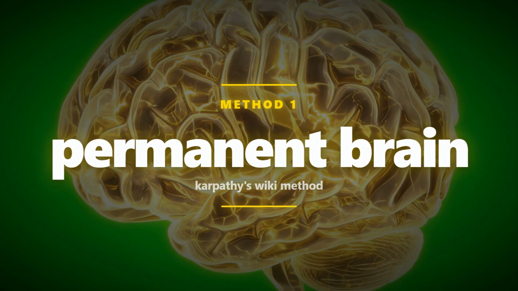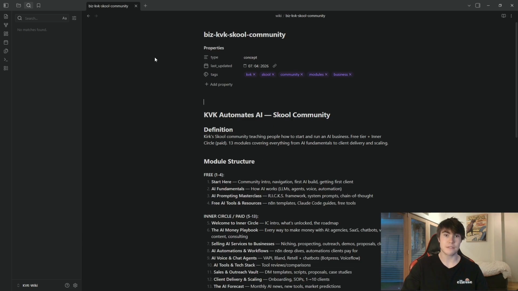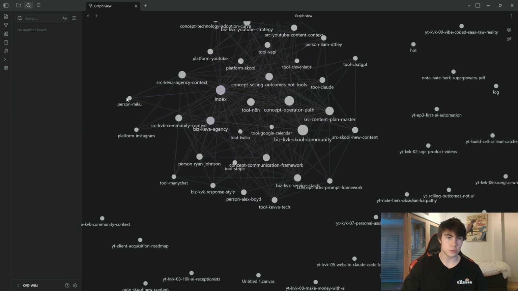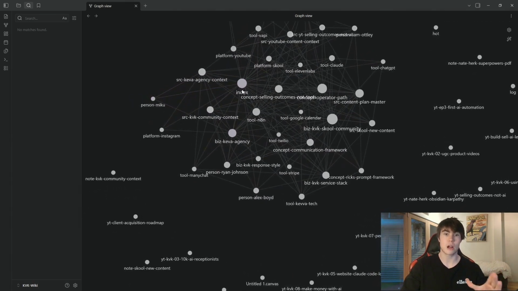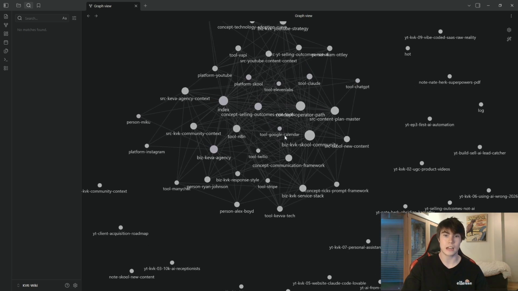Okay, so this is my Obsidian right here. You see every dot here, if I click on it, is information inside of it. It's a page. And then these lines here, like this one is connected to the index, Miku's connected to the index, that's a connection right there. So they have a relationship. This is my entire business, my tools, my frameworks, my pricing, strategies, everything all inside of one place.